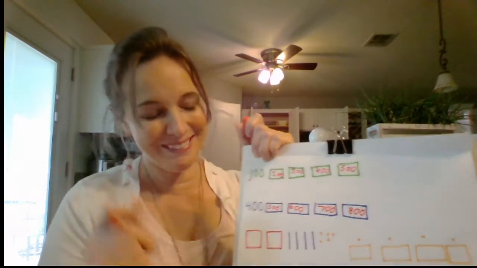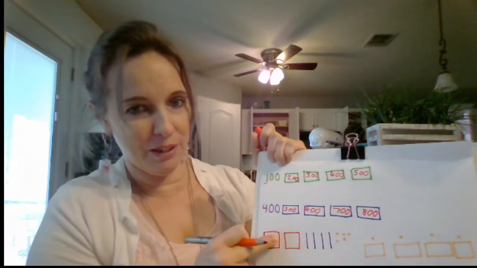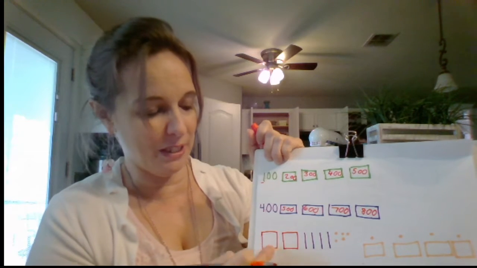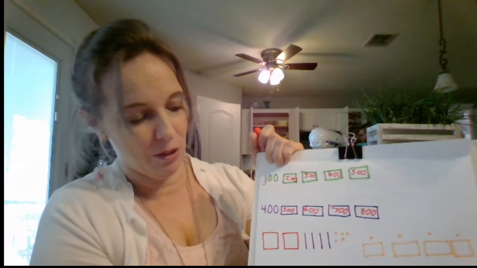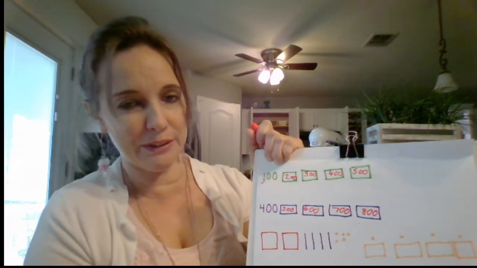Eyes on me. All right, what's going on right here? So first of all, we've got to figure out what this number is. So let's see if we can count it. What are these? Hundreds? Yes. So how many of them do I have? 100, 200. So I'm just going to put ones, tens, hundreds. So I know I've got 200 in that hundreds place.